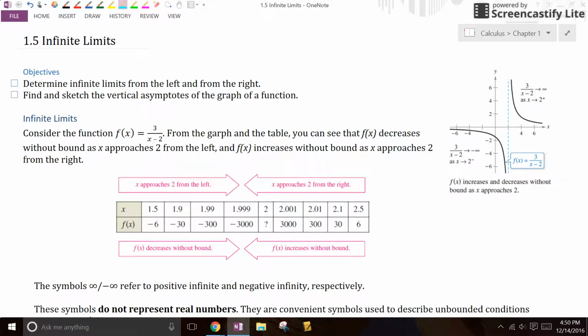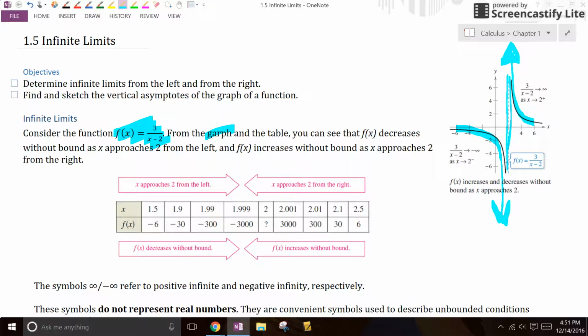So if you consider this graph right here, if you look at the graph and the table, you will see that f of x decreases without bound as we approach 2. So here's 2. As we approach from the left side, it decreases without bound, meaning it keeps decreasing forever. And it is headed to a concept that we call negative infinity. And from the right, it increases without bound. It'll just keep increasing forever.